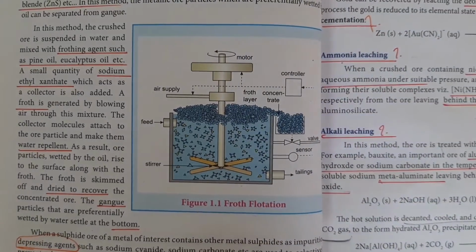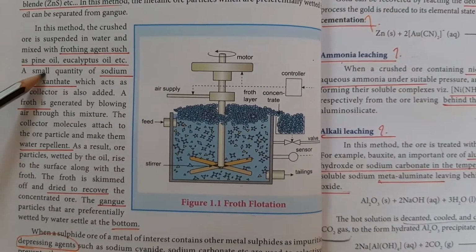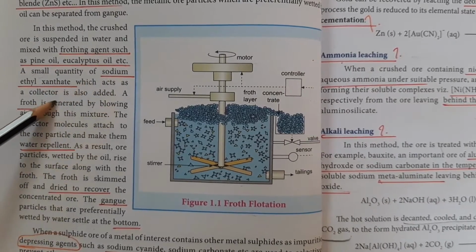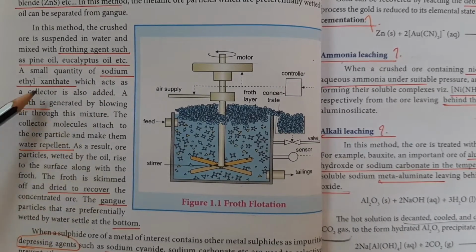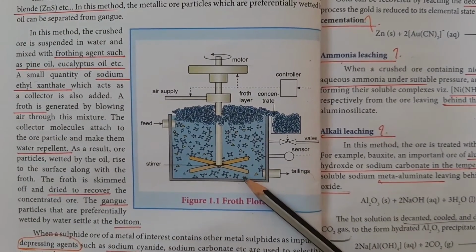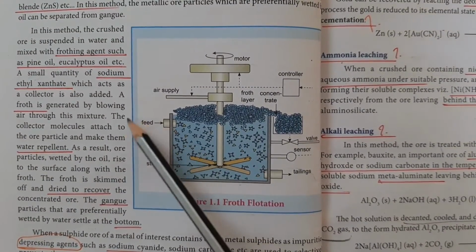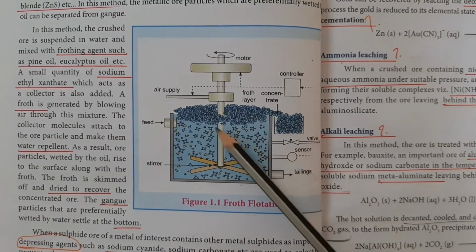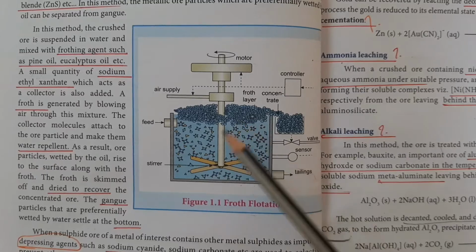For the formation of froth, frothing agents such as pine oil and eucalyptus oil are added. The stabilizing agent, sodium ethyl xanthate, is added to that mixture, which also acts as a collector for the froth formed.